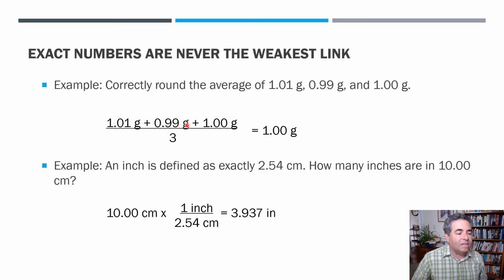So when you add these things up, how many significant figures in the sum? Well, this one goes out to the hundredths place. This one goes out to the hundredths place. This one goes out to the hundredths place. So your average is going to go out to the hundredths place as well.